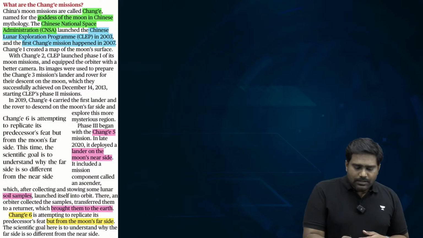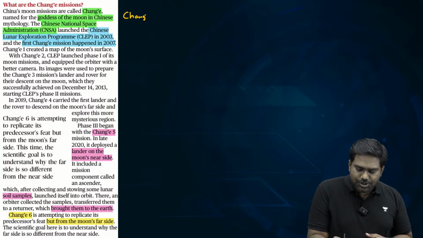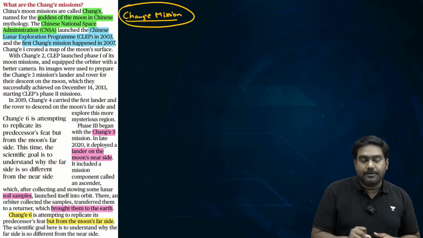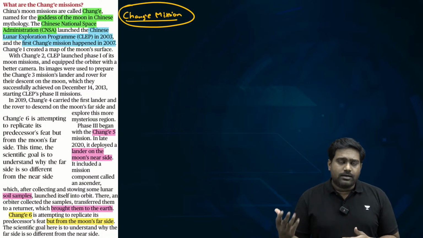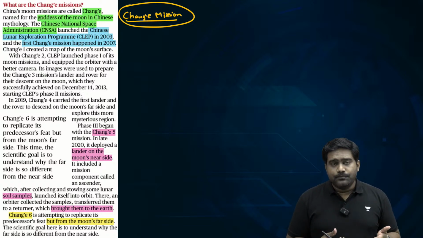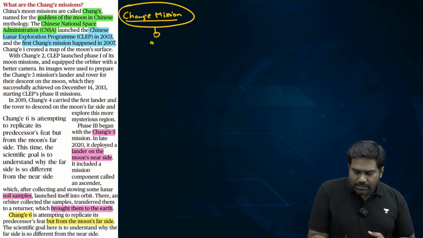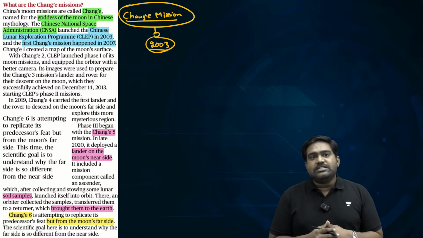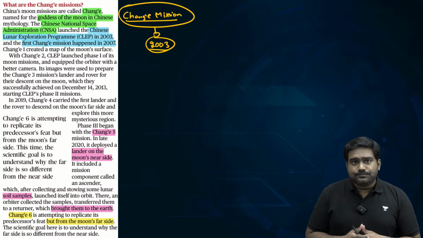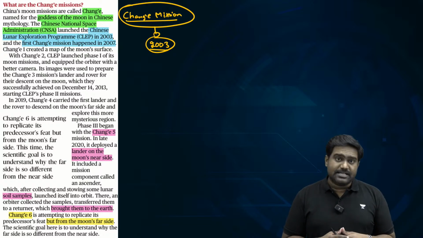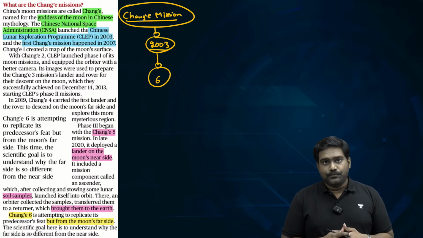See, China's ambitious lunar mission is named the Chang'e mission. Just like India has Chandrayaan, ISRO's Chandrayaan mission consists of a series of already completed missions and upcoming missions to the moon. Similarly, China launched its lunar exploration program in the year 2003. The Chinese Lunar Exploration Program was launched by the Chinese National Space Administration, which is the Chinese equivalent of India's ISRO. And since then, China has launched 6 missions to the moon.